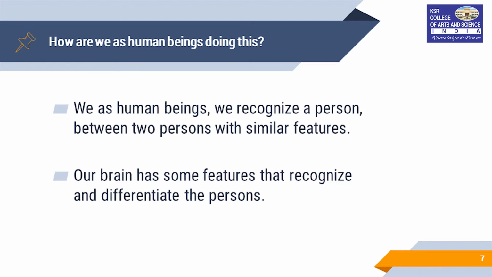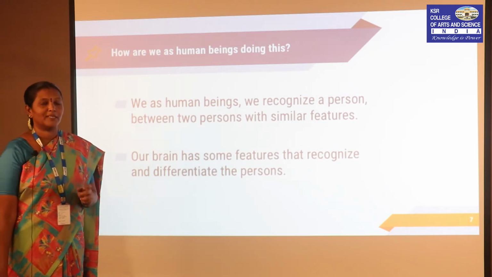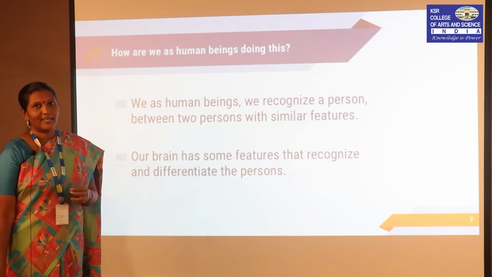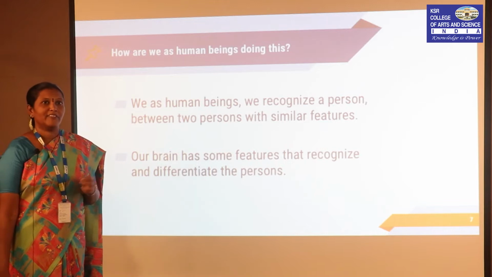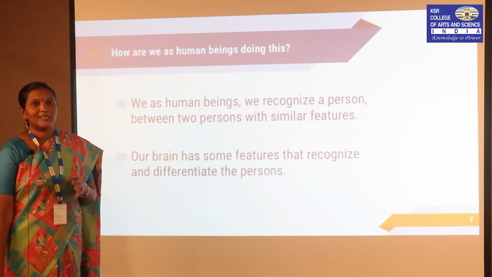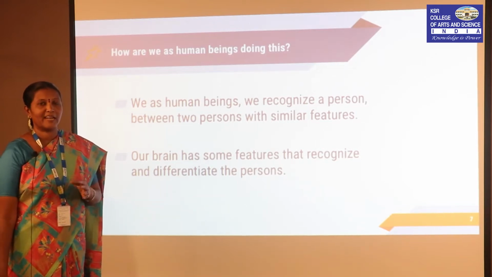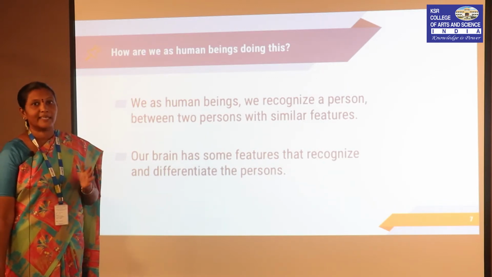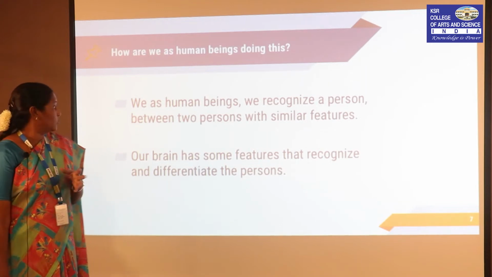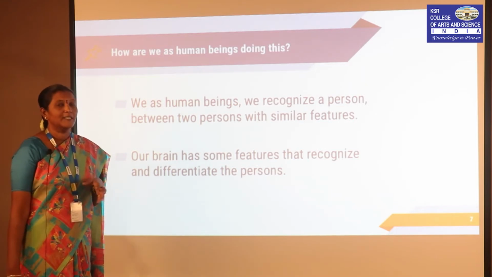When we want to recognize a person, we remember certain descriptions about the person. For example, consider a girl. We can describe her as having black hair, brown eyes, tall, slim, and with fair complexion. These descriptions may fit more than one girl. Two or more girls can have the same description, but our brain recognizes this girl is A, this girl is B, and so on. So, our brain has some features that recognize and differentiate those persons with similar descriptions.